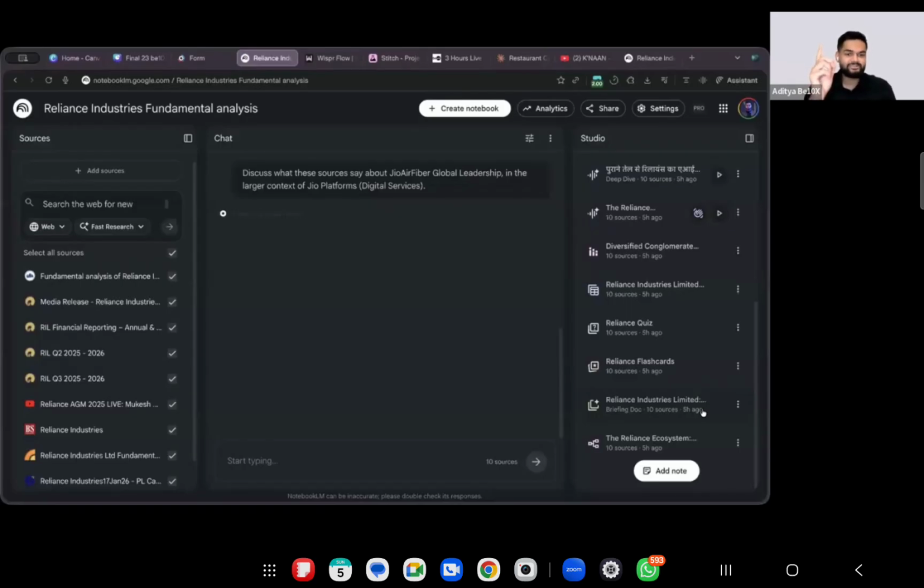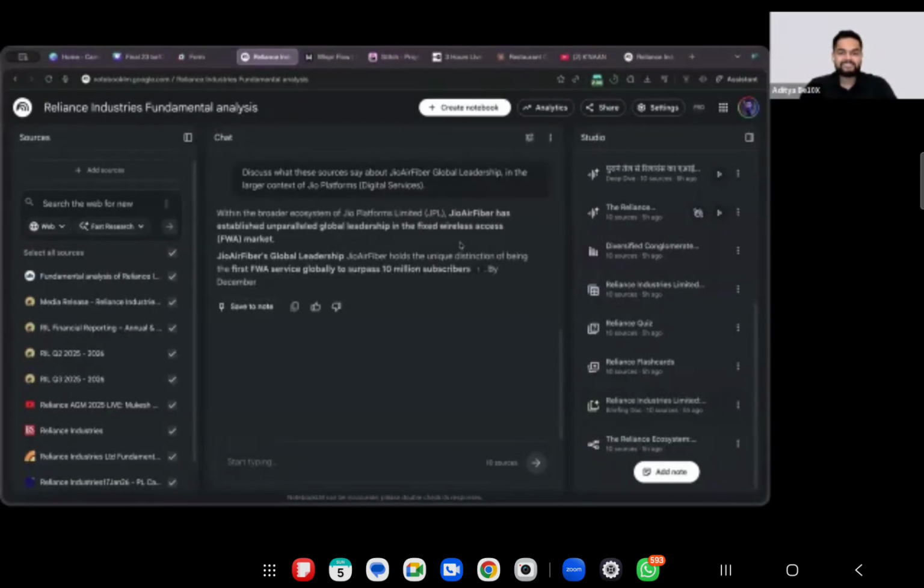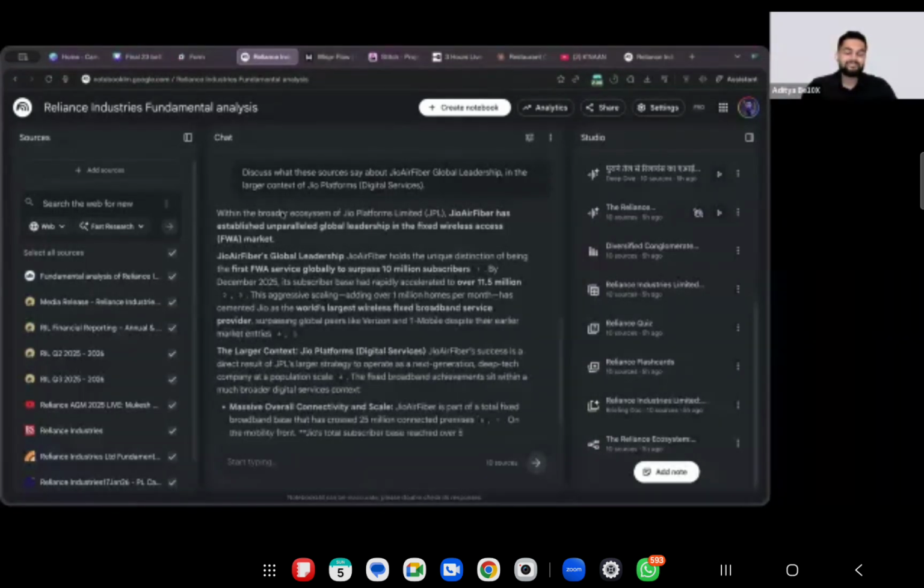Who feels like with just the first tool, we are going to save at least 1 hour of time on a daily basis? With just the first tool. That's the power of generative AI. That's how you can use generative AI for saving your time.